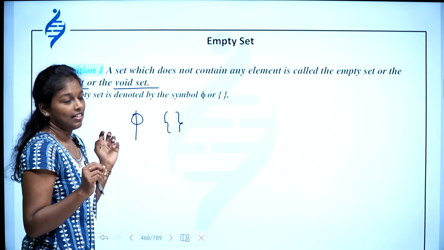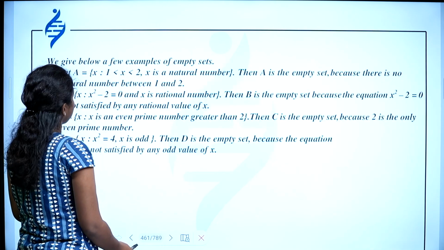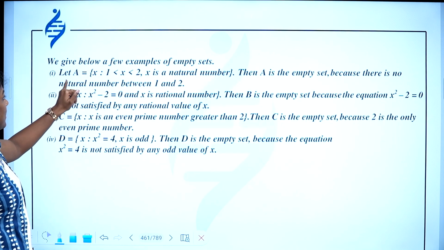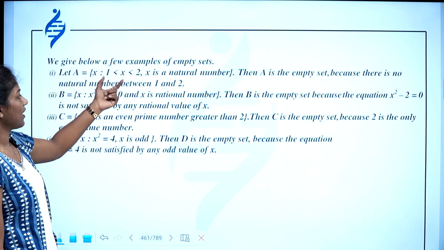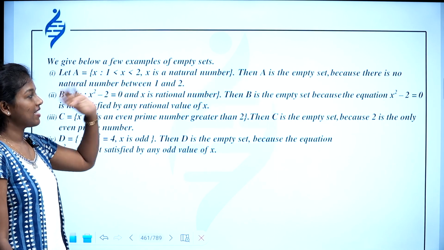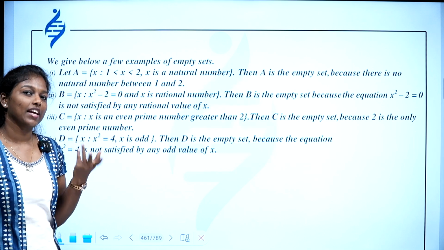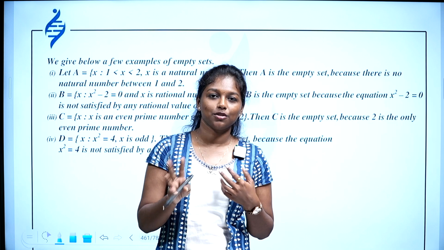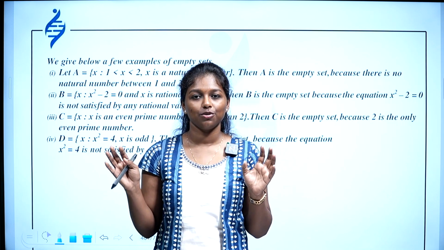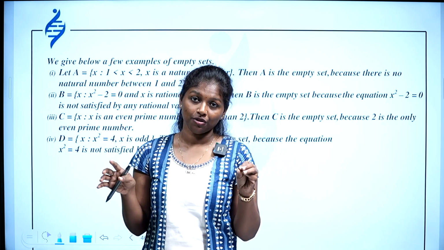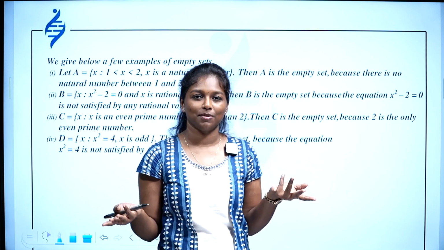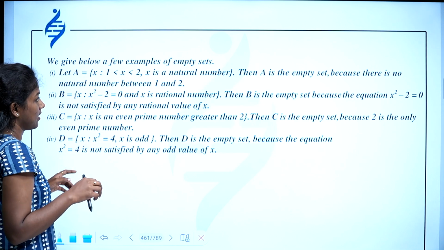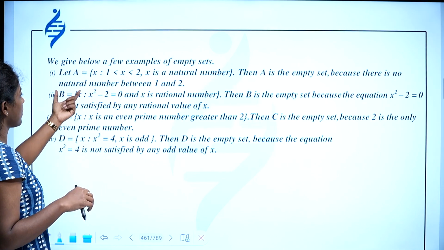For example, we have given a few examples of empty sets here. Let A equal {x such that 1 < x < 2 and x is a natural number}. So how can you find a natural number in between 1 and 2? Because after 1 the next natural number is 2. We know that. So the number should be in between 1 and 2 and it should be a natural number. How is it possible? No. So there will be no element in that set and it is an empty set. A is an empty set because there is no natural number between 1 and 2.